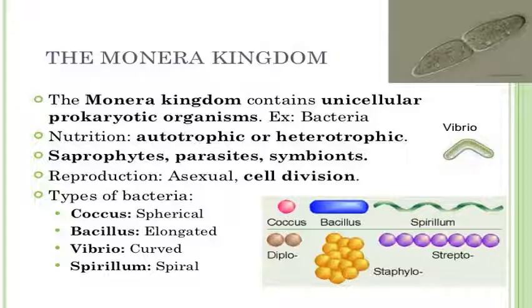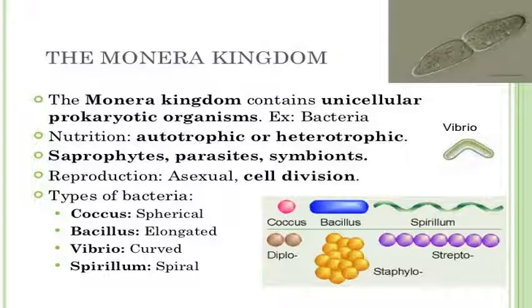If we see the mode of reproduction of the members of kingdom Monera, they mostly reproduce by asexual means. They do not involve any kind of gametic fusion, and cell division is another mode of reproduction. Their cells divide continuously. The types of bacteria are Coccus, which are spherical in shape, Bacillus, Vibrio, which are curved in shape, and Spirillum, which is spiral in shape.